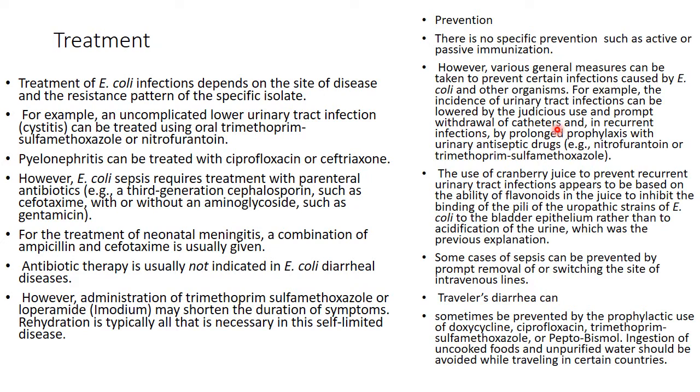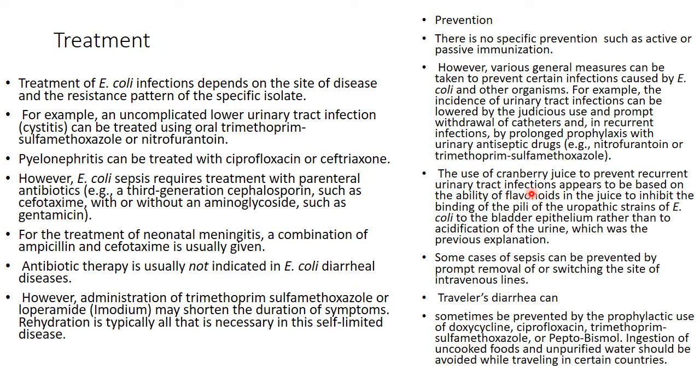For example, the incidence of urinary tract infection can be lowered by judicious use and prompt withdrawal of catheters, and recurrent infection by prolonged prophylaxis with urinary antiseptic drugs such as trimethoprim-sulfamethoxazole and nitrofurantoin is given. The use of cranberry juice, it is very important for you to know, that is available in the market to prevent recurrent urinary tract infection appears to be based on the ability of flavonoids.